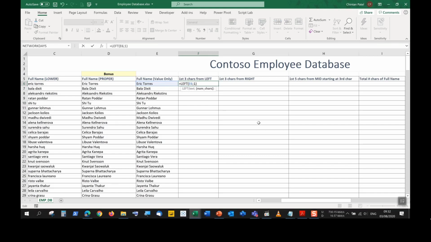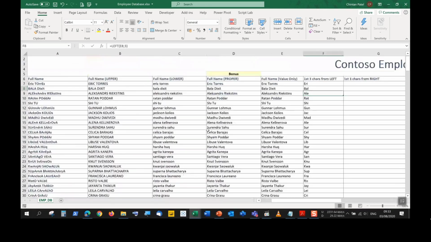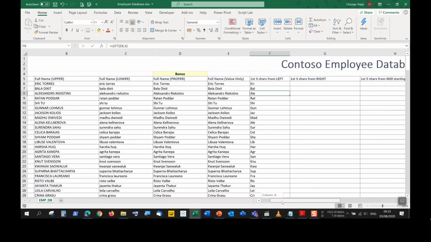I could technically even say E6 and then 1 for the number of characters, and I'd get the same answer. But leaving out the second portion will default to just 1 character extracted. We want the first 3 characters, so we specify 3. It is number of characters, so you have to put a number, nothing other than a number. When we push enter, we will see that ERI is extracted from the left-hand side. Then I double click on the bottom right-hand corner, and we will see the first 3 characters for the names in column E extracted.